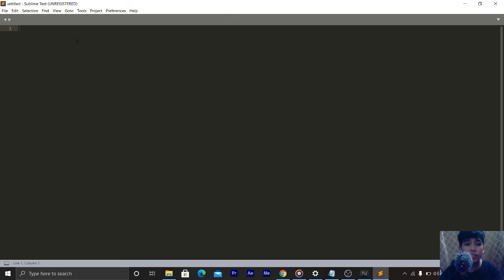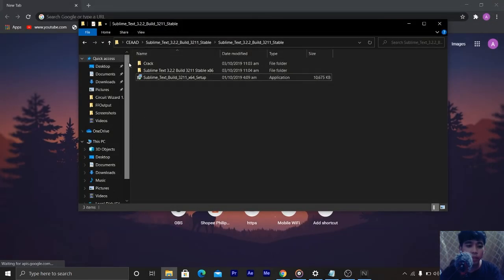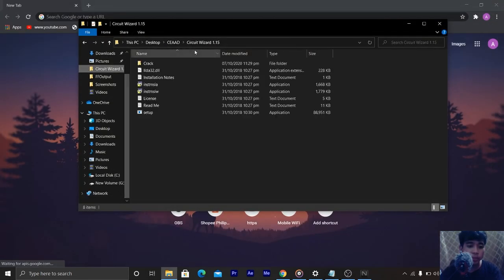Sublime Text is a shareware cross-platform source code editor with a Python application programming interface or API. It natively supports many programming languages and markup languages, and functions can be added by users with plugins, typically community built and maintained under free software license. Let's jump to the last software that we are going to install.